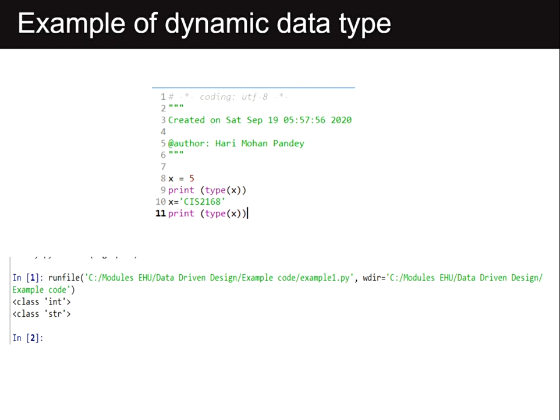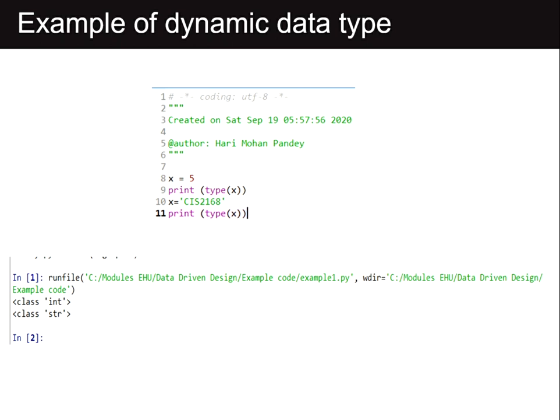What we are doing, we are simply using a print statement to print the type of x. So here, since x is storing an integer value, the type of x will be integer type. That is the reason the first output is class int.